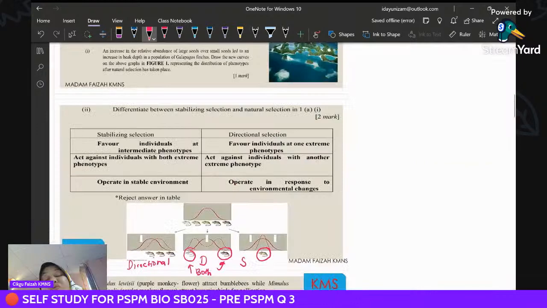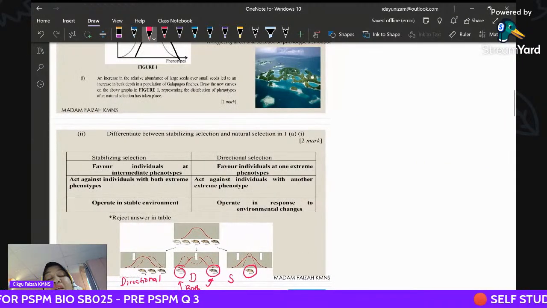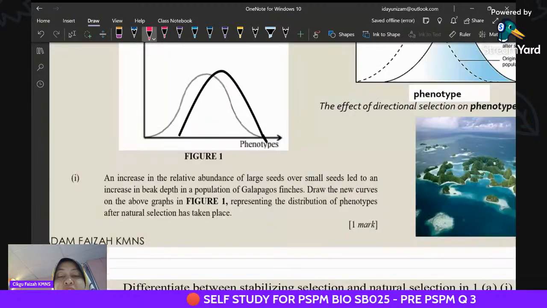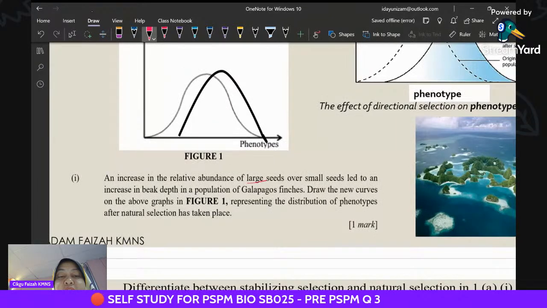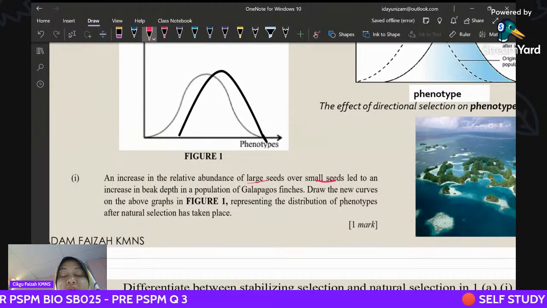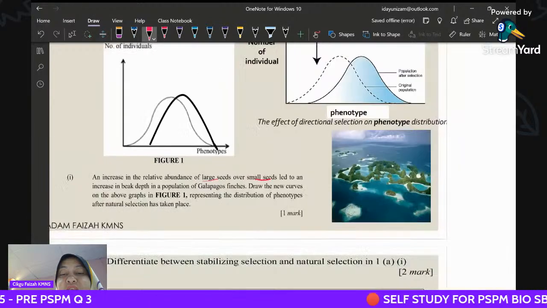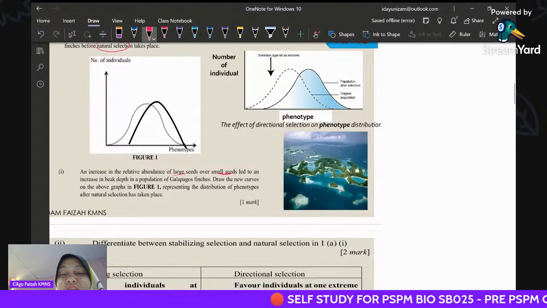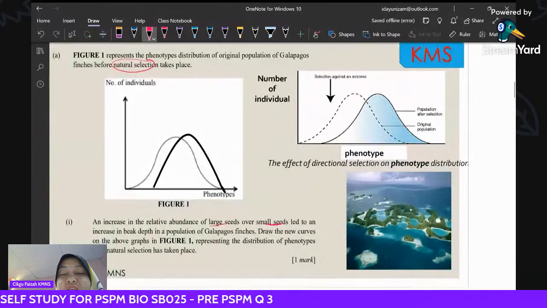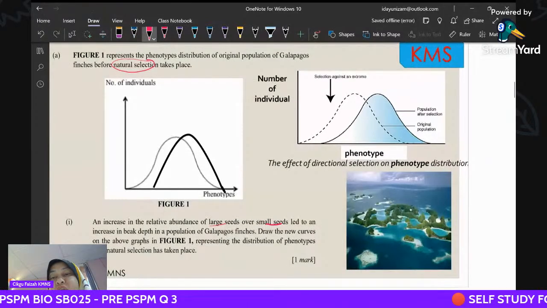Selangor asks you to sketch. From the given situation, you have to understand that from large seed over small seed, there is an abundance of large seed, in the Galapagos Island. So when there is more large seed, this will show the selection.